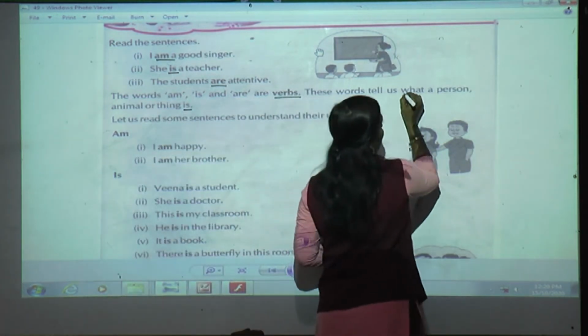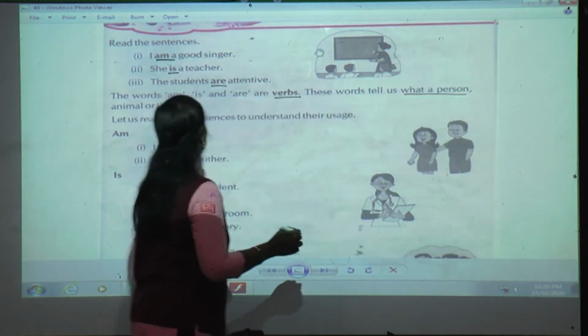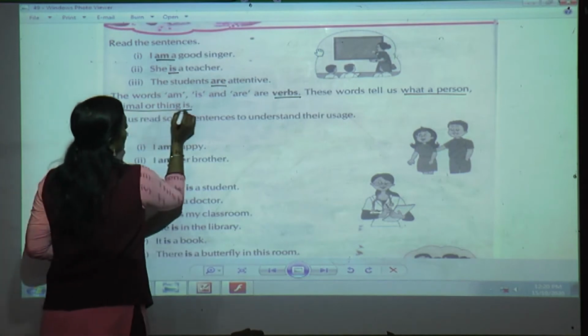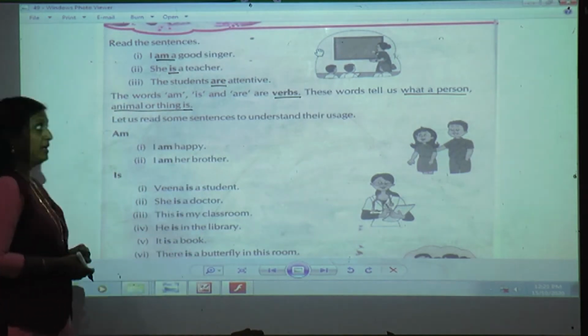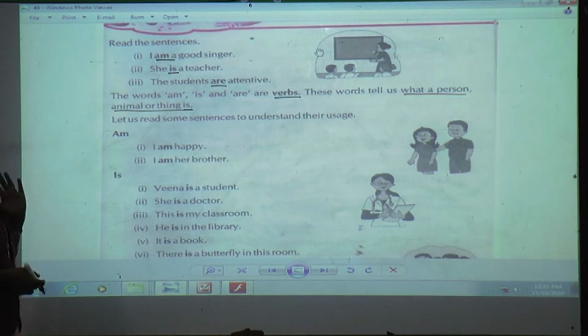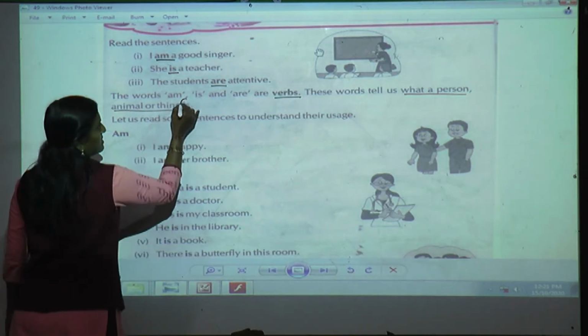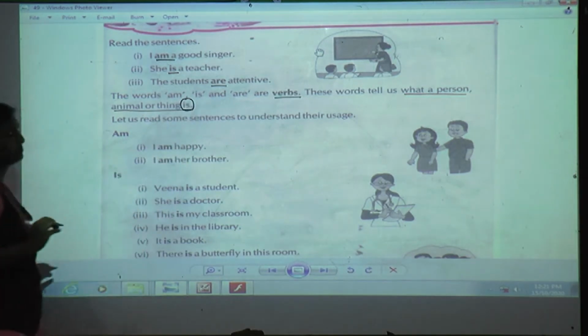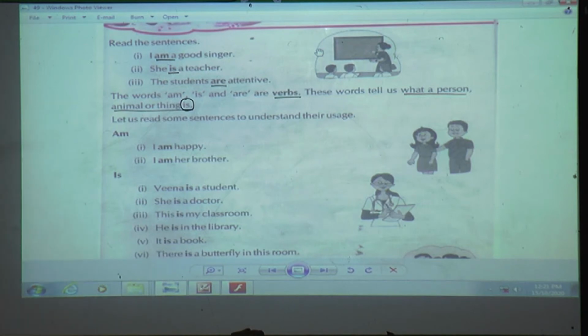Underline this: what a person, place, animal or thing is. Again and again I am repeating, am, is and are are also verbs. Is tells us what a person, animal or thing is. Just circle this is. I hope whatever I have underlined you are doing in your book.